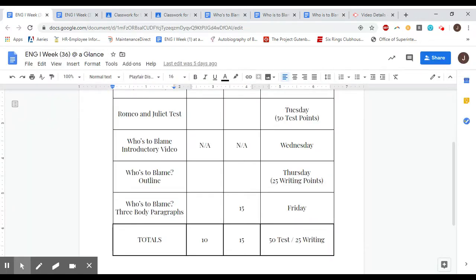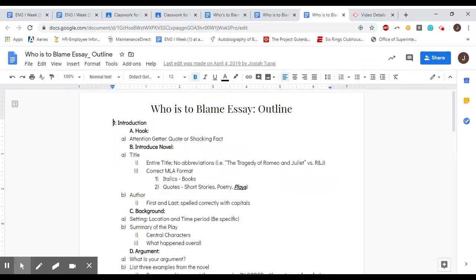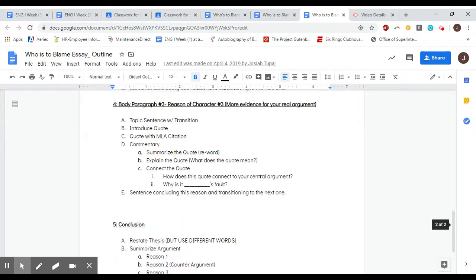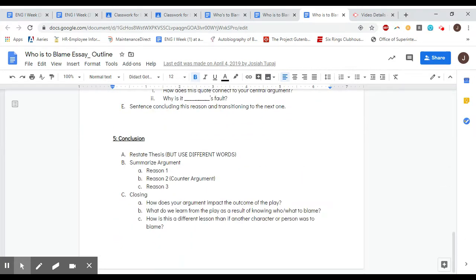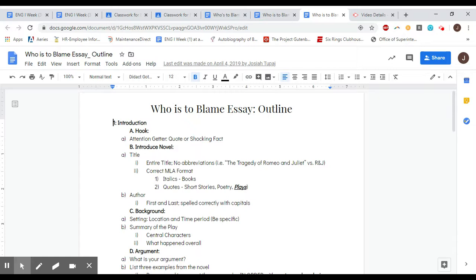Let me take a look at the week at a glance. You're completing that tomorrow. Okay, so that's Thursday, the 25 writing points for that task. And here is that outline. It's all 5 paragraphs put together here. Mostly, you're going to be taking the paragraphs that you already wrote to kind of complete this outline, but let's take it step by step.